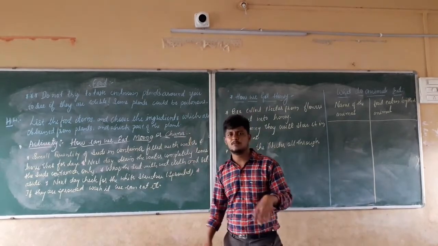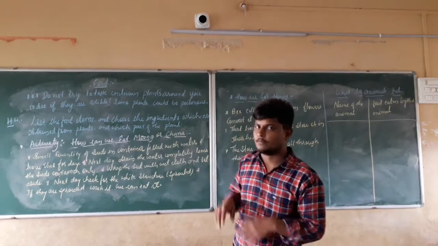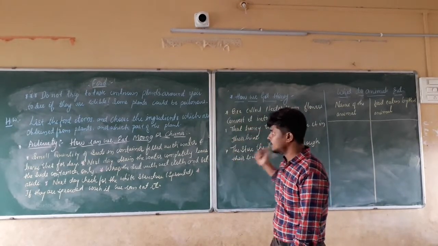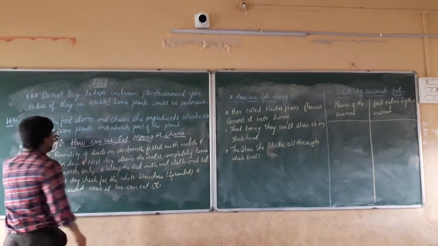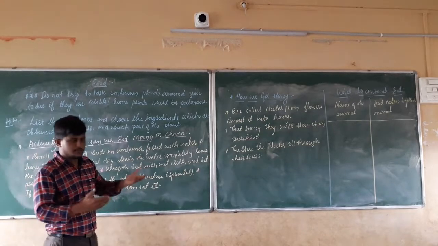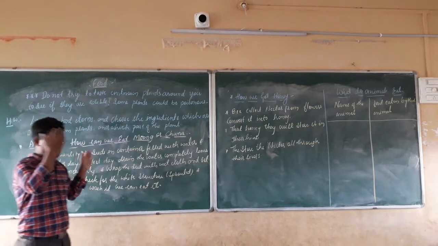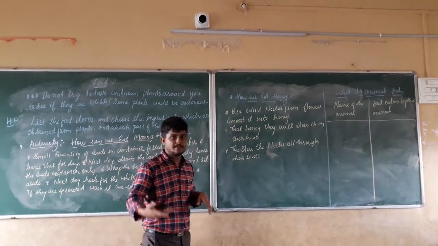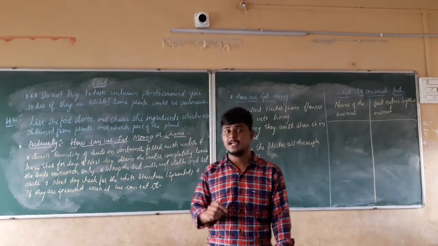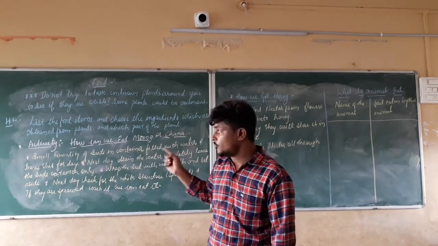Next, I am going to give a homework. In the last topic we covered groupings, and you have to do those listings. By those lists, we are going to go further in the next topics. The homework is that you should list the food items: rice, chicken curry, brinjal curry, vegetable curry. In this manner, you have to list 20 to 25 food items. I am going to check your homework. We are going to make a timetable to check those activities.